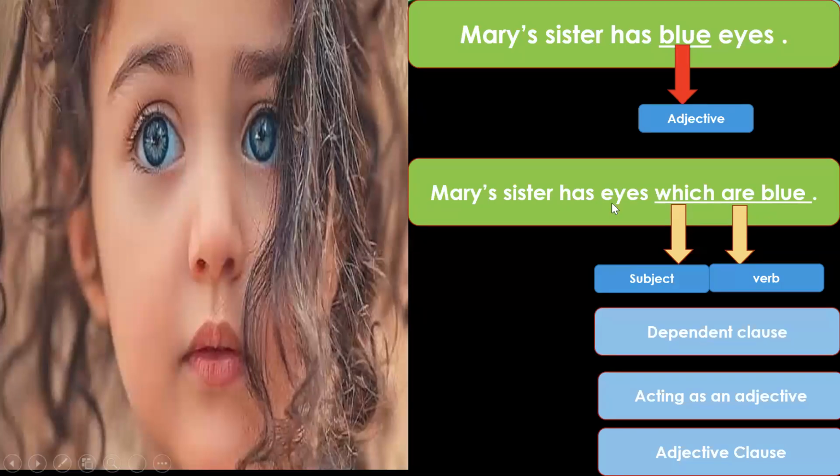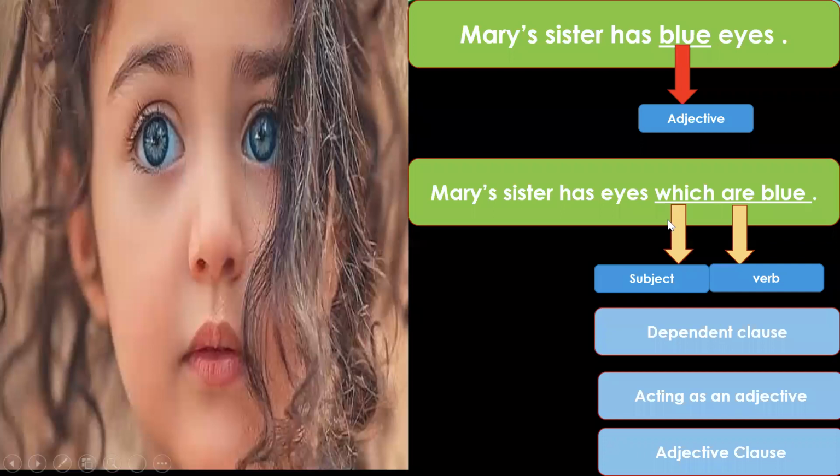We already know adjective clauses are subordinate clauses. We are studying the kinds of subordinate clauses, and subordinate clauses, as you know, don't make complete sense and cannot stand alone in a sentence. So which are blue has a subject, it has a verb. It is a dependent clause because it does not convey complete sense. It cannot stand in a sentence alone. It is acting as an adjective. Why?